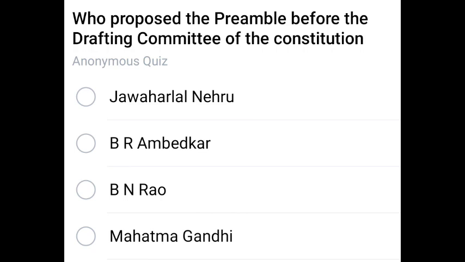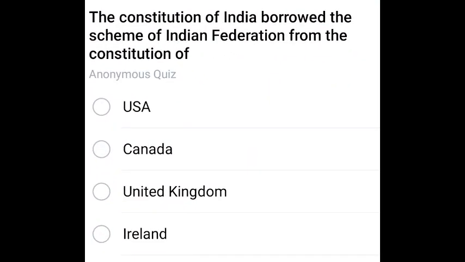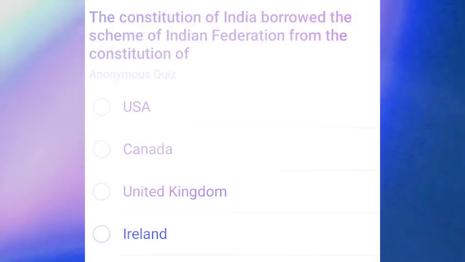The correct answer is option 1, Jawaharlal Nehru. Next question. The Constitution of India borrowed the scheme of Indian Federation from the Constitution of where? Canada.